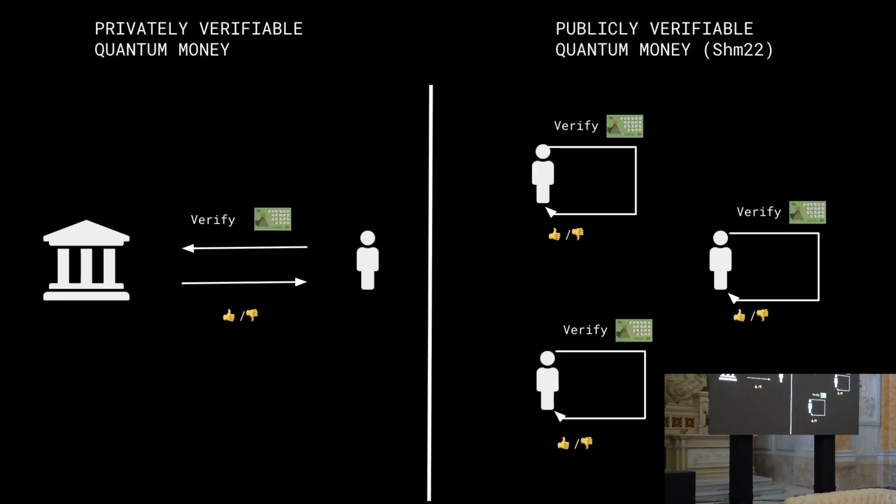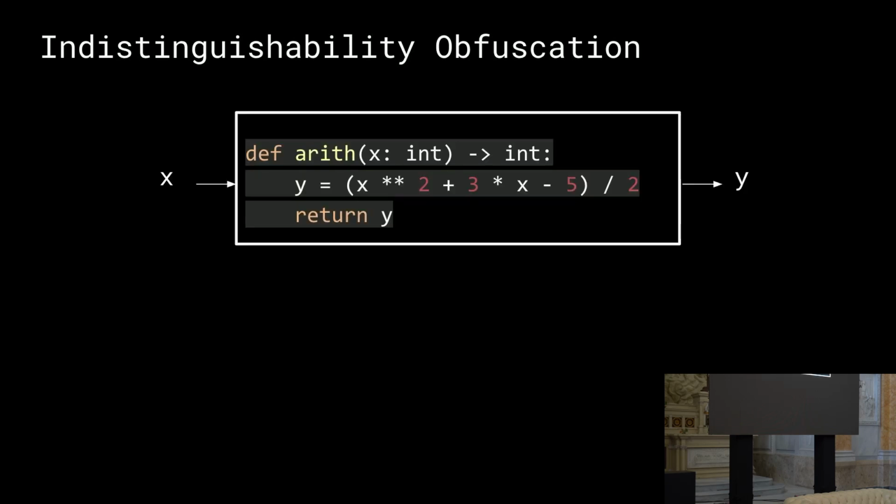And actually, this is where what I'm studying comes into place. This is, in substance, the definition of indistinguishability obfuscation, which again is not a technique based on quantum cryptography, it's based on classical cryptography. So it has nothing to do at its core with quantum physics, but it can be applied to applications such as quantum money. So we're gonna briefly introduce I/O before applying it in the scenario of quantum money.